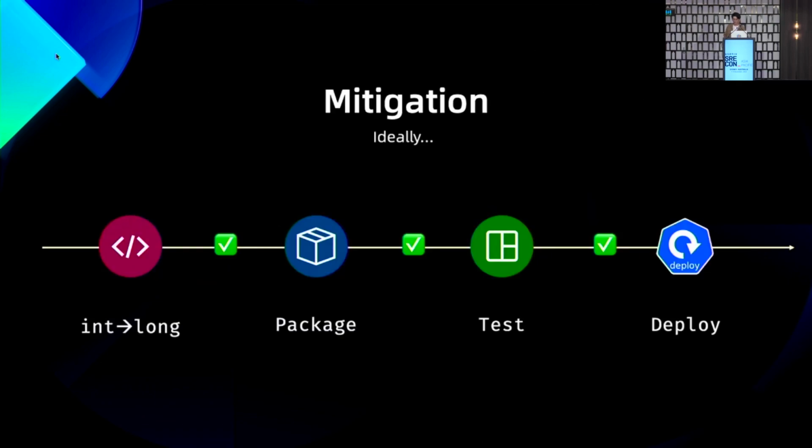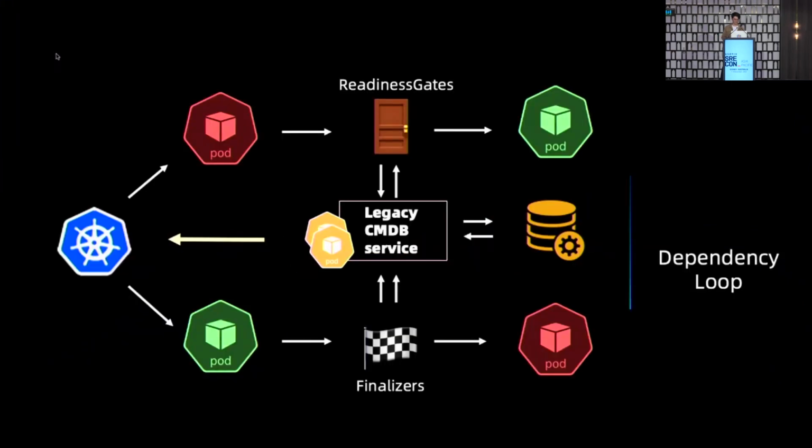So you thought it would be a simple mitigation, right? You fix the code, changing from a 32-bit int to a 64-bit int, and your deployment pipeline takes care of the rest. However, we forgot one thing: the CMDB service itself was also hosted on our Kubernetes platform. So whenever it gets updated or deleted, it has to register itself to the service. And since the service is totally unavailable, now we are doomed.